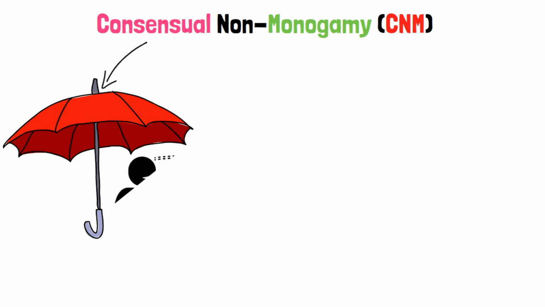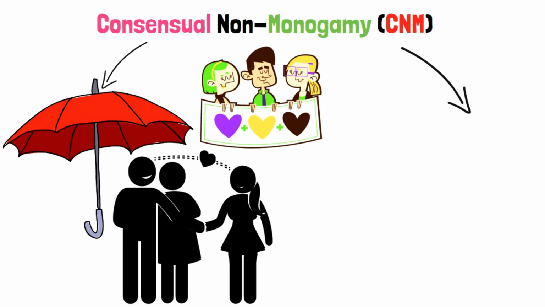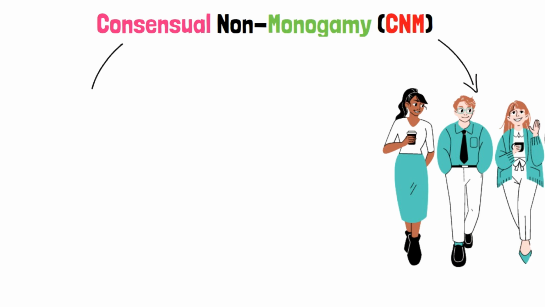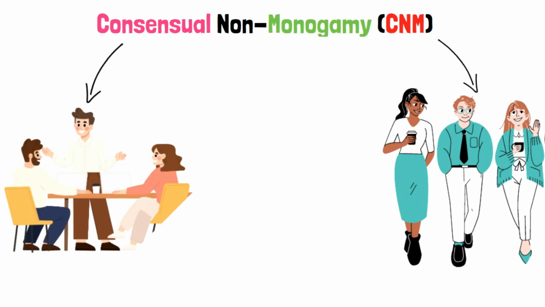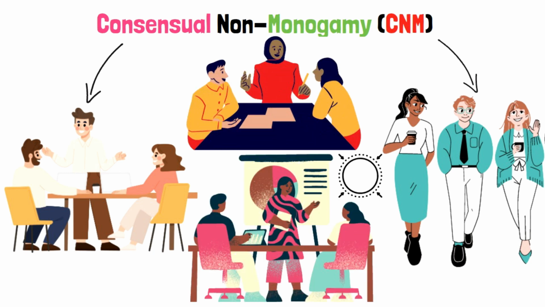Consensual Non-monogamy, CNM. Consensual non-monogamy is an umbrella term that encompasses various forms of non-monogamous relationships, such as polyamory, open relationships, and swinging, where all partners involved have consented to the non-exclusive dynamic. CNM emphasizes the importance of open communication, trust, and mutual agreement among all parties, ensuring that everyone's needs and boundaries are respected.